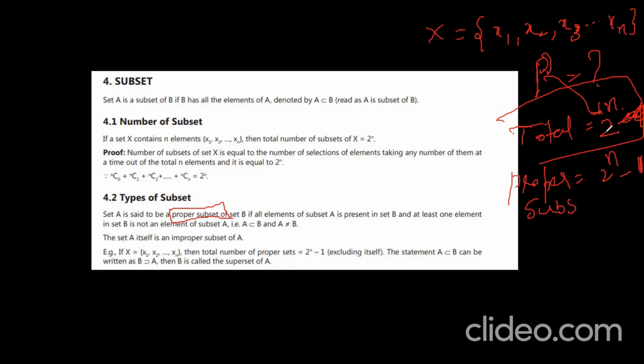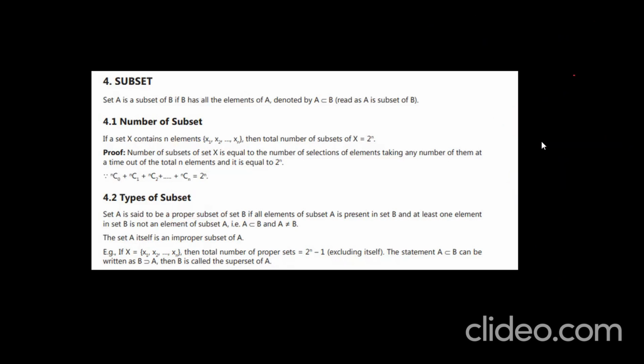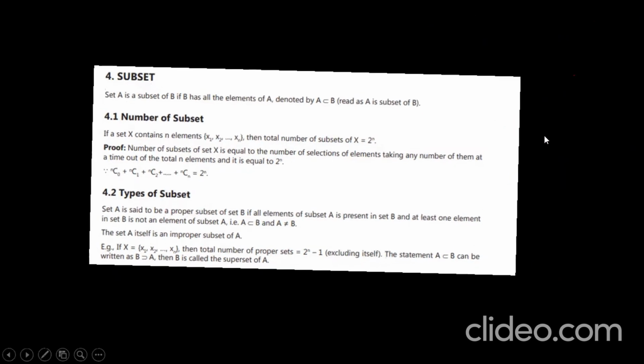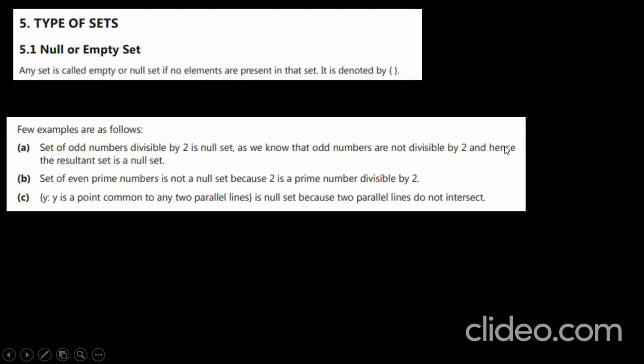Okay. So the statement A is a subset of B can be written as B is a superset of A. B can be called a superset of A. Understand? Very good. So these are the types of subsets: how to find the total subsets, and how do we find the total proper subsets. Okay. Very good. Next, let us observe the types of sets.